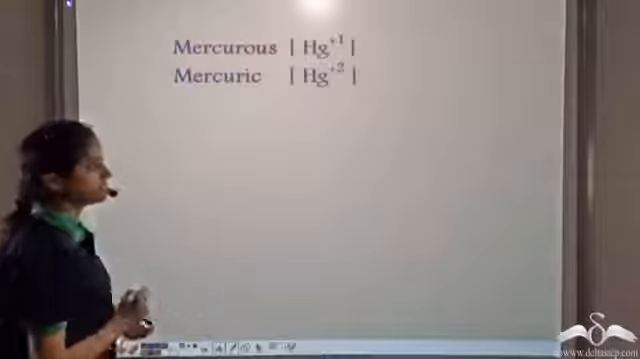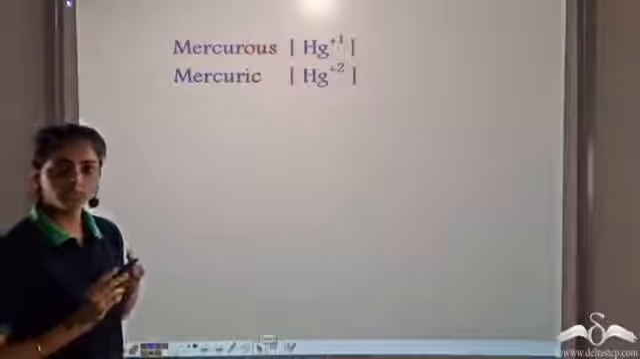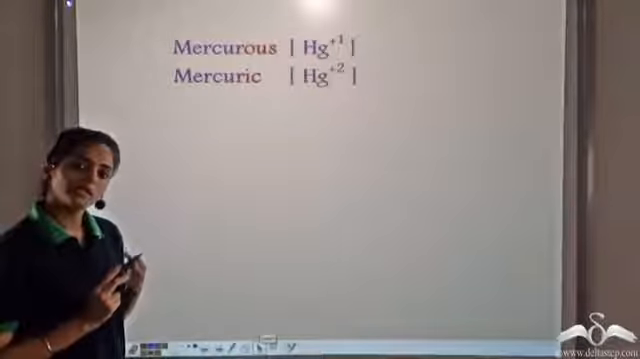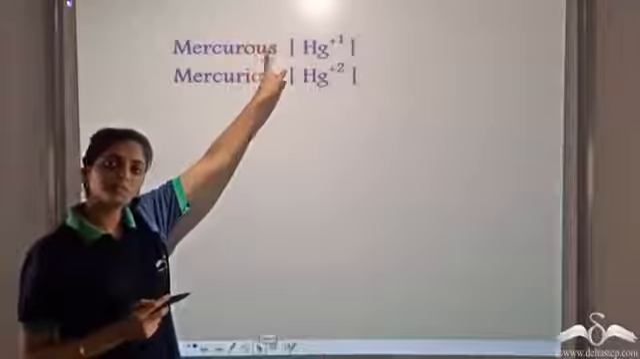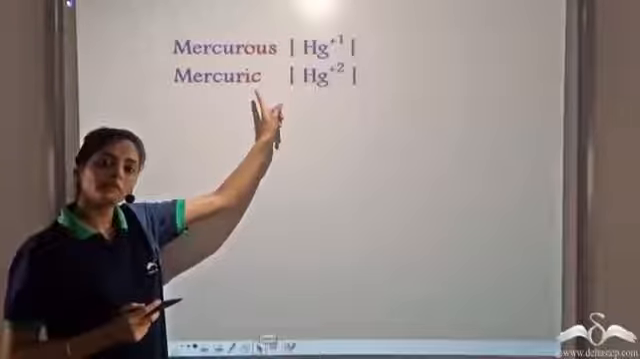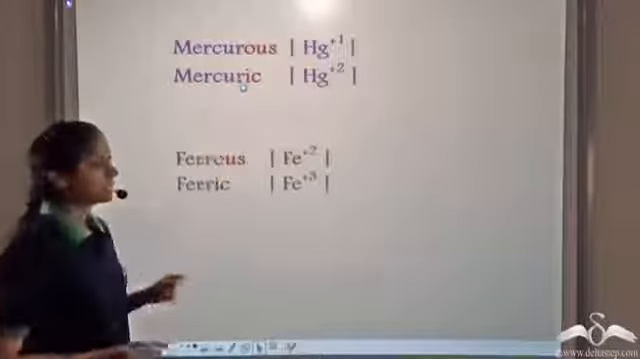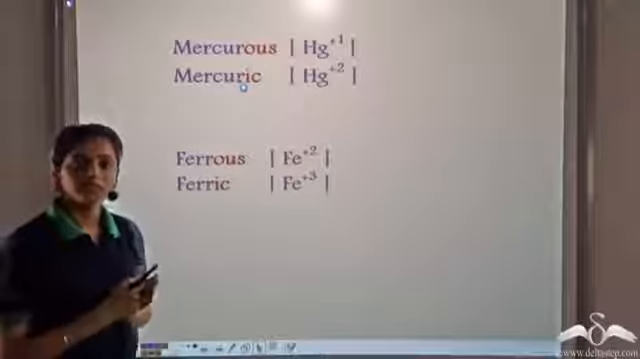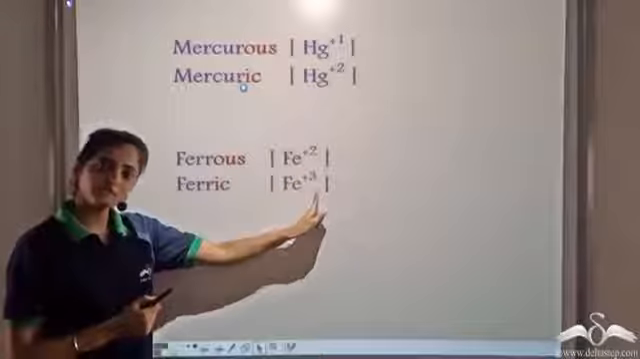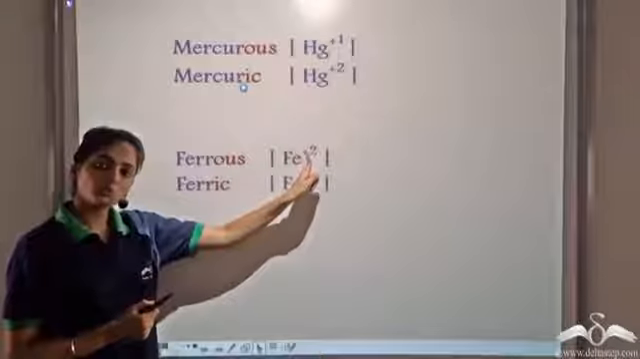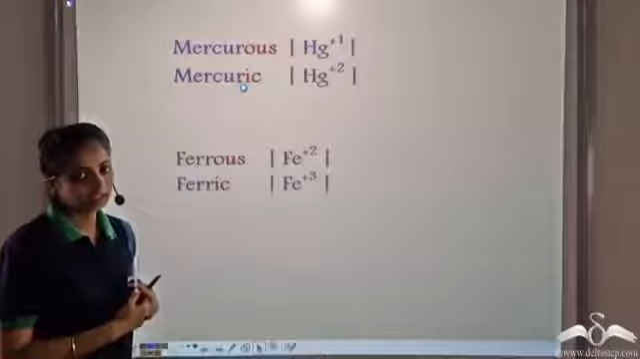Similarly, there are other examples like mercury. Mercury also shows two valencies, Hg plus 1 and Hg plus 2. So the lower valency gets the suffix OUS, and the higher valency gets the suffix IC. Similarly, iron gets its name from the Latin name ferrum. It shows plus 2 and plus 3 valency. Plus 2 is lower, so it becomes ferrous. Plus 3 is higher, so it becomes ferric.